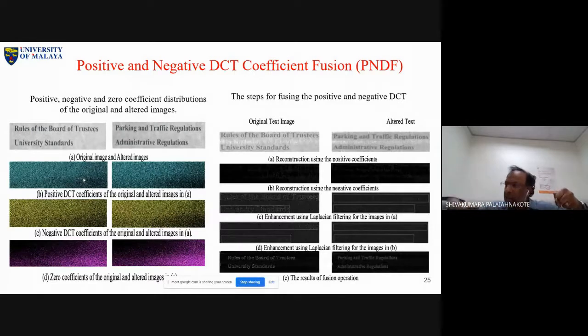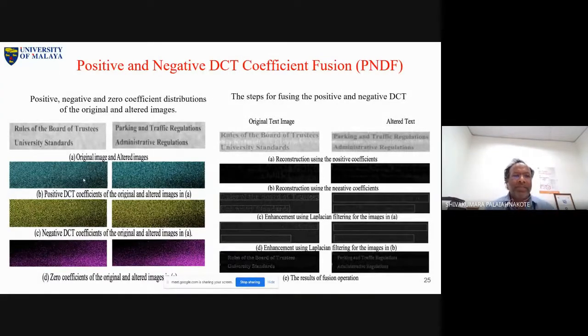We get a reconstructed image using negative coefficients. Finally, we use both positive coefficients and negative coefficients to get the final fused image. Okay, this is the approach. Now, on what basis are you saying that this will work? What is the idea here?